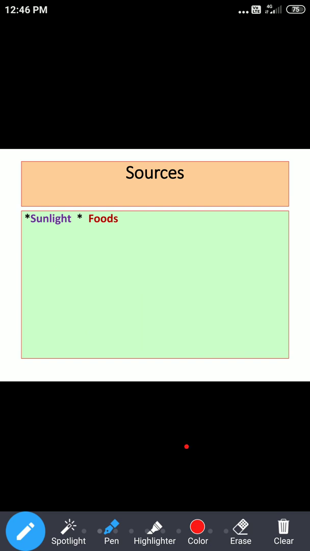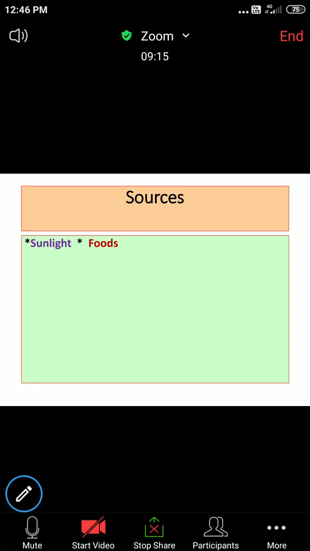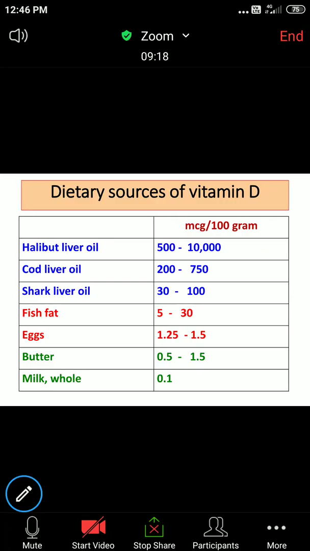Second important source is foods. So from foods we can get vitamin D. Now here also you should know the sequence. Okay, we can get vitamin D only from animal foods. So again this thing you should know very well. Please don't mention vegetable sources for vitamin D. Okay, only animal sources.